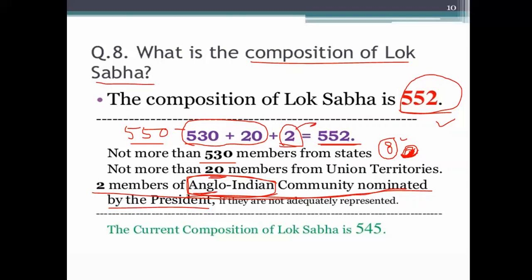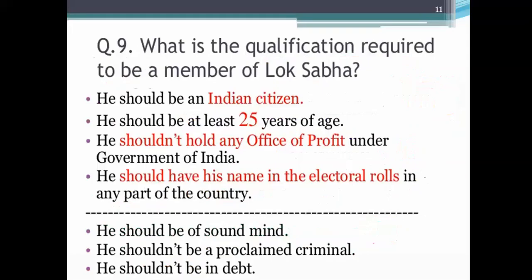Earlier it was 7. Now it is whatever the number of the Lok Sabha I have said, 552, it is the maximum number of the members, but that maximum means not more than 552. It is always less than that. So in the present time, 16th Lok Sabha is going on. So the current composition of Lok Sabha is 545. I hope everything is clear. Now let's move to the next slide or next question.